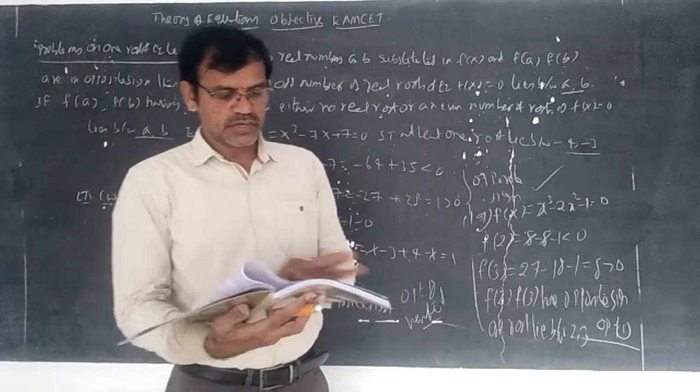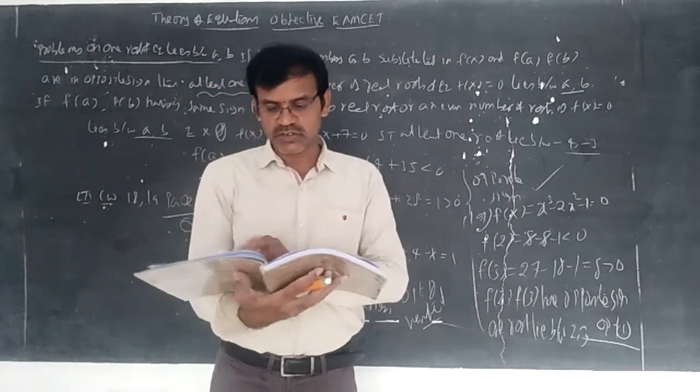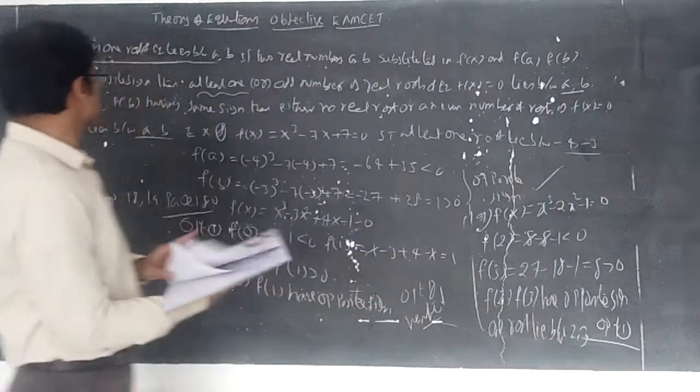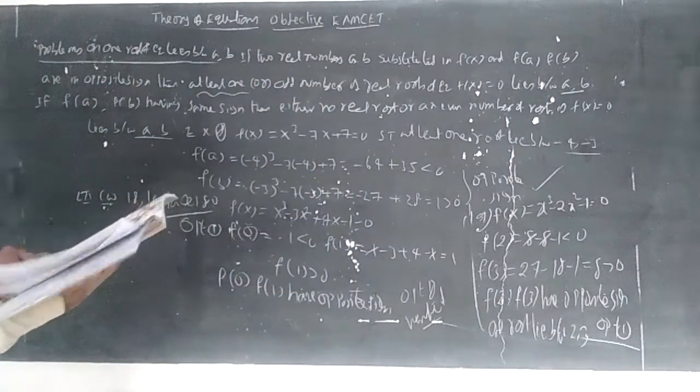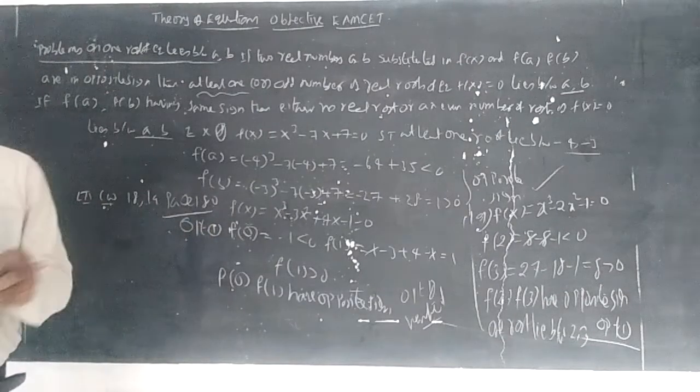Now the Descartes rule of signs and changes of sign in equations with rational coefficients we have discussed, and this theory is called location of roots. Now we can discuss Newton's theory.